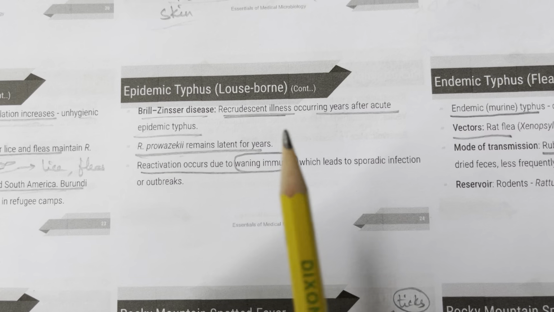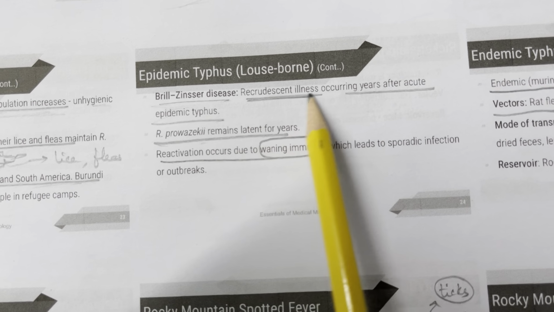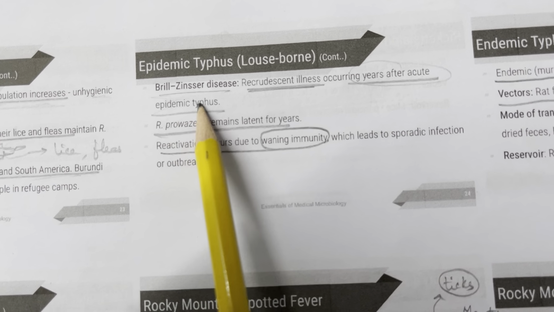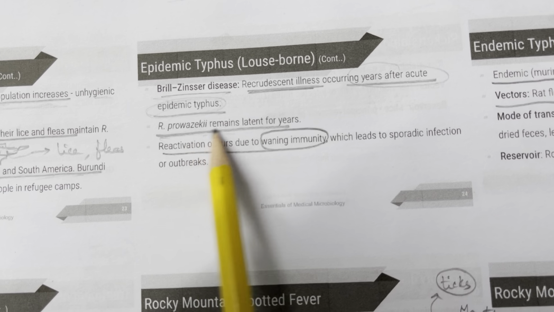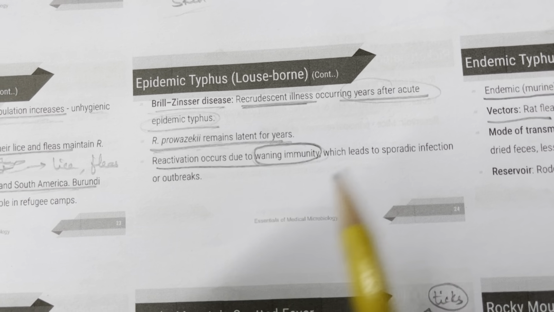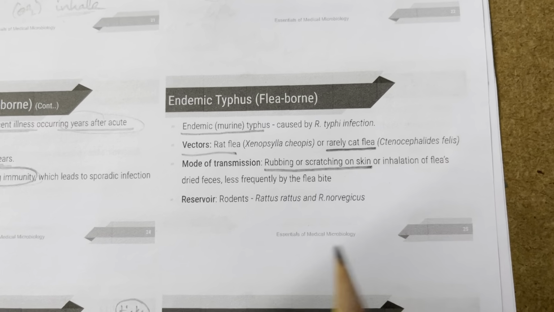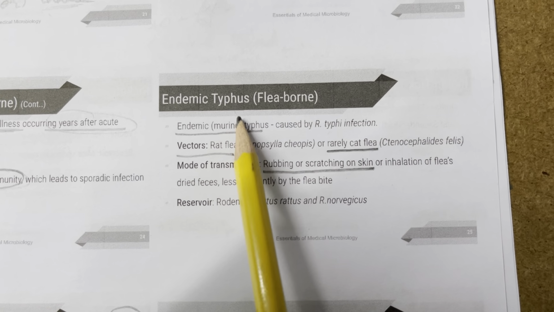Then you have the second disease caused by R. prowazekii, which is Brill-Zinsser disease. It is a recrudescent illness occurring years after acute epidemic typhus. R. prowazekii remains latent for years and reactivation occurs due to waning or weakened immunity, which leads to sporadic occasional infection or outbreaks.